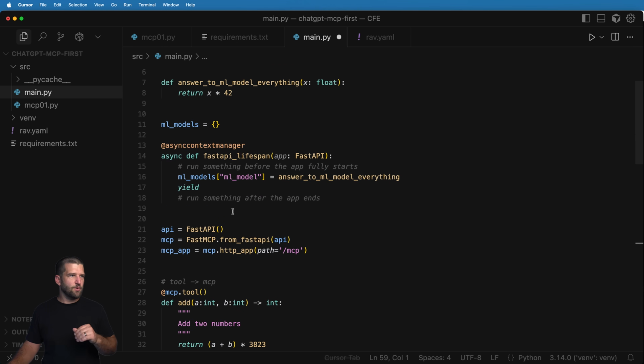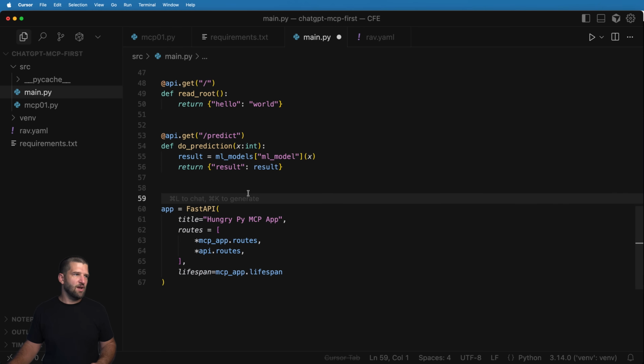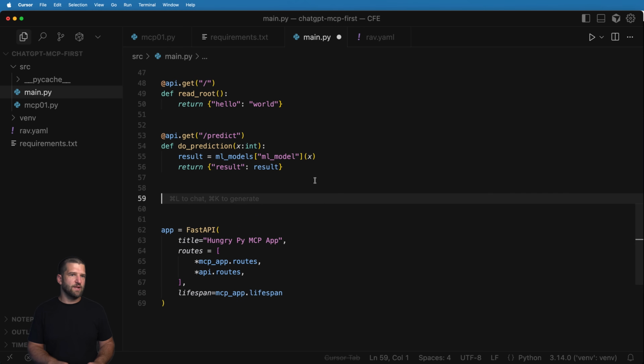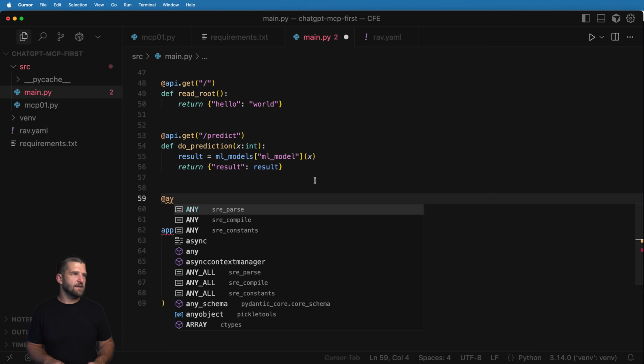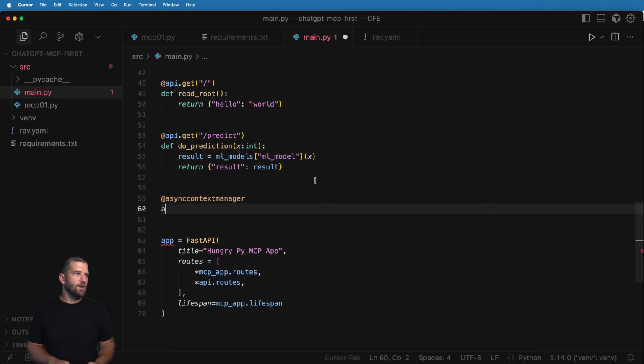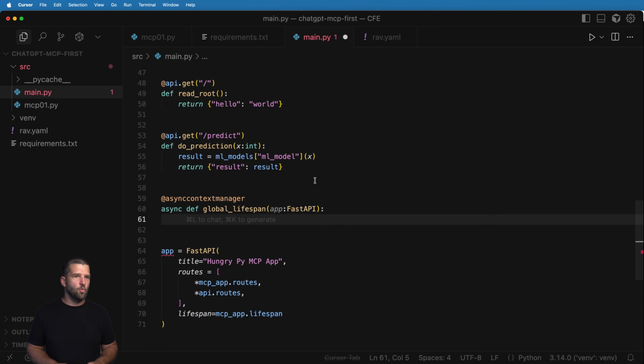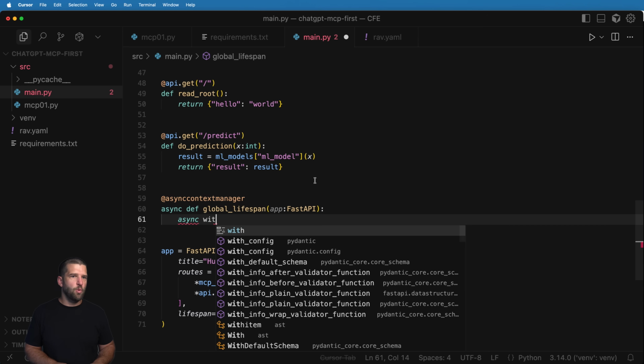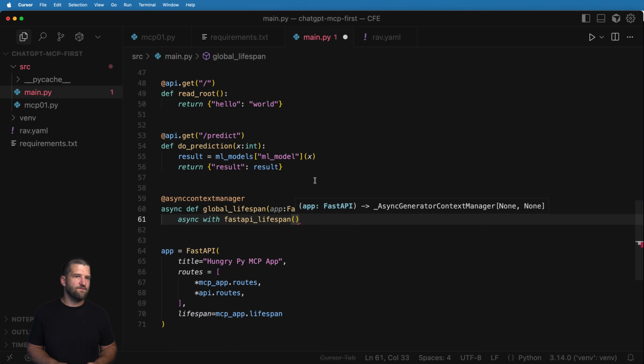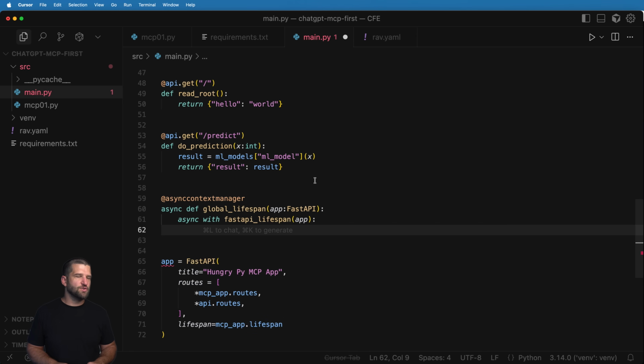So the question then is, how do I actually use this lifespan inside of my FastAPI project? Now, the way we do that is we create something called a global lifespan. So we're going to do an async context manager, and I'll do async def global lifespan. I think the MCP one calls it a combined lifespan. I'm just going to call it a global one, and it takes an app for FastAPI. What it's going to do is async with the FastAPI lifespan, that function that we created before, and then also async with.